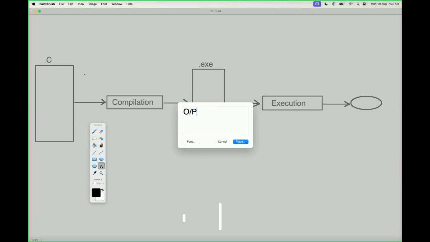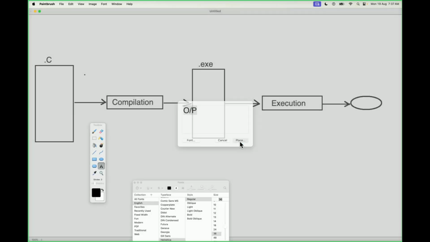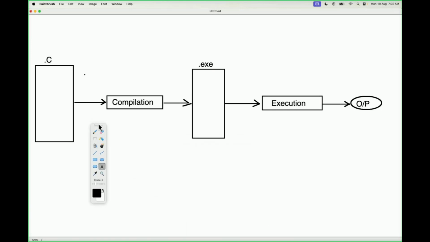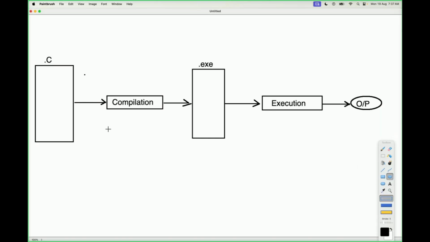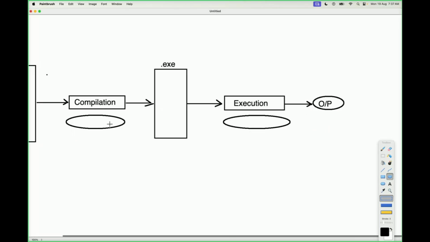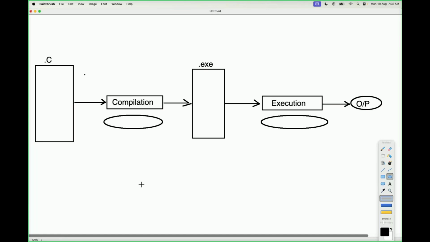Here we have to understand output. Fine. Next one is after completion of this, now I want to select some operating systems. This is compilation and this is execution. So two operating systems here I have taken. For compilation, one operating system. For execution, another operating system here I have taken.